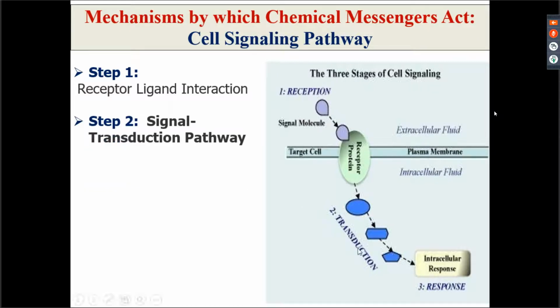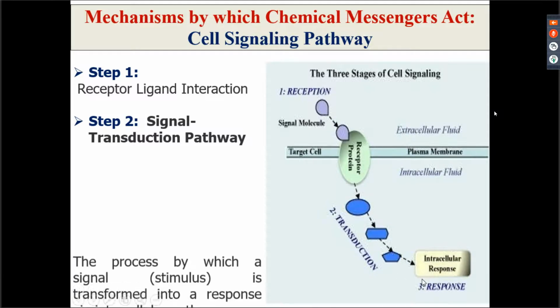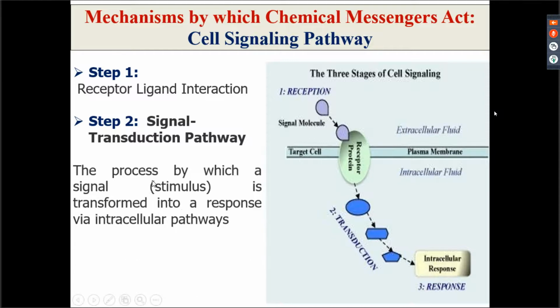Second step is the sequence of events which take place within the cell, which finally produce a response. So the process by which a stimulus or a signal is transformed into a response through intracellular pathways is termed as signal transduction pathway.